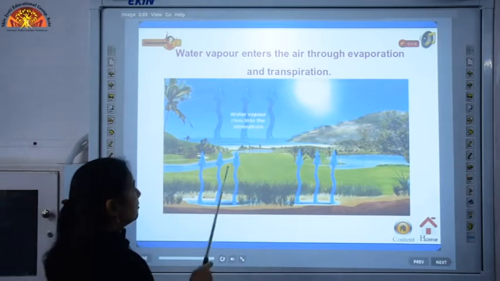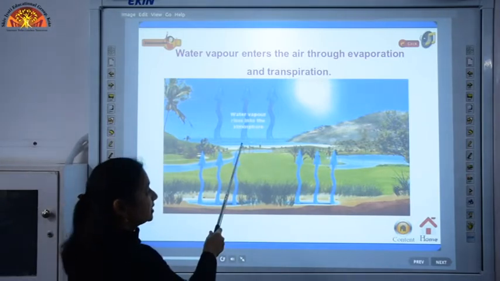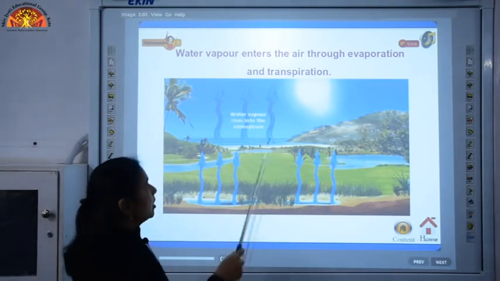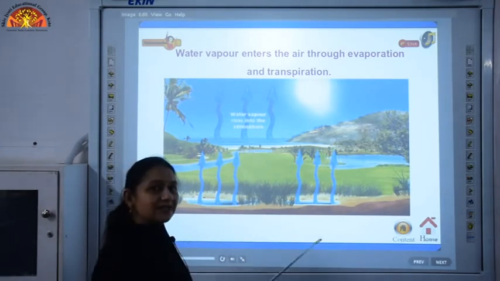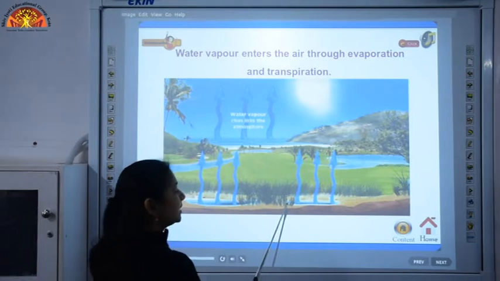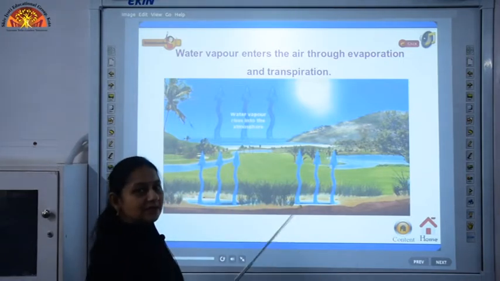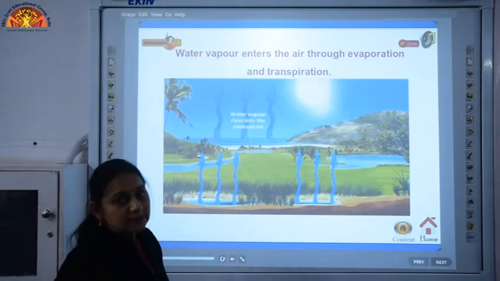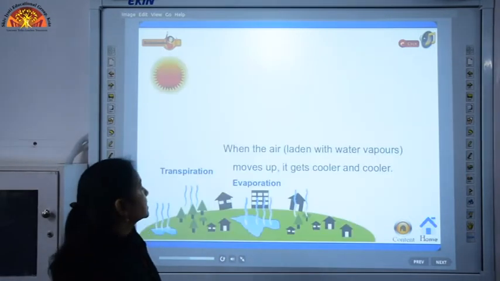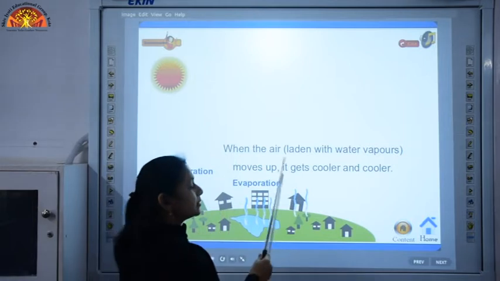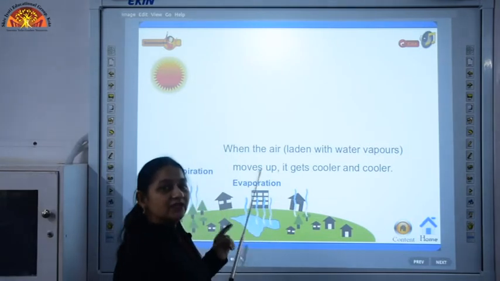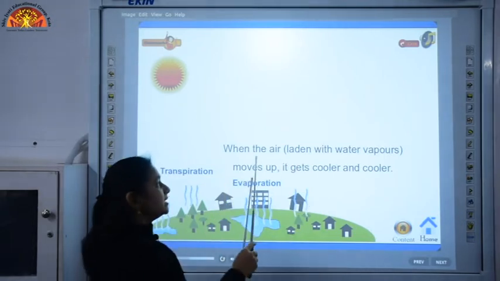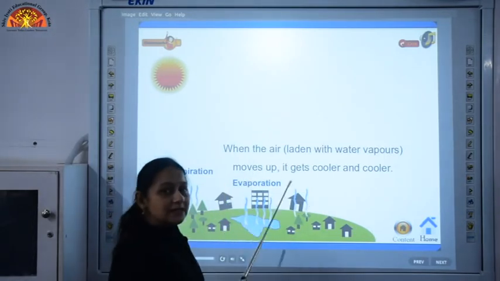You can see, children, by the process of evaporation from the water bodies, oceans, lakes and seas, water keeps evaporating by the heat of the sun, and by the process of transpiration, plants are losing water vapours into the atmosphere. So, the atmosphere is being laden with water vapours. Now, when this air which is laden with water vapours moves up, these water vapours tend to rise up.